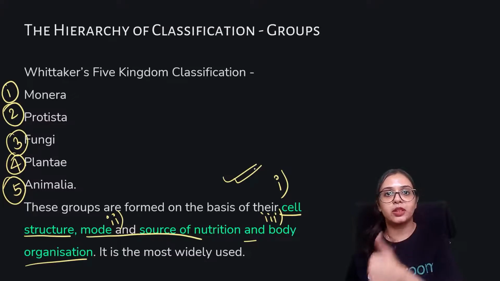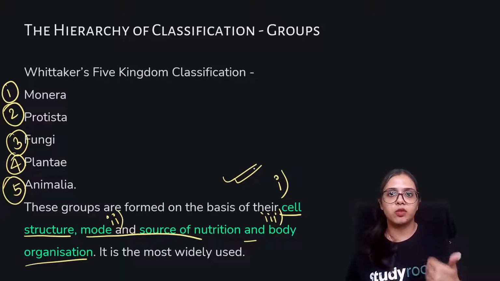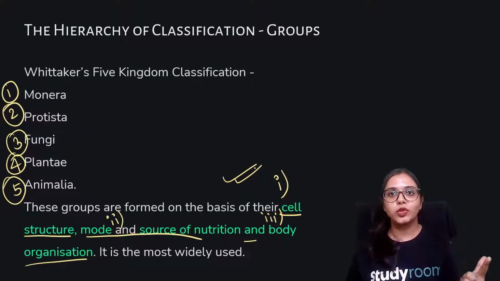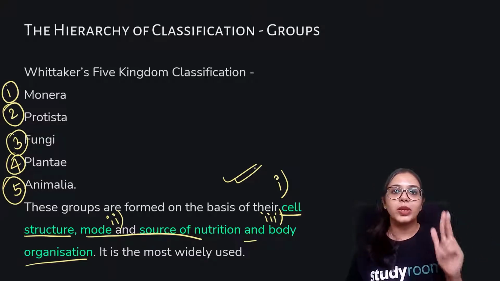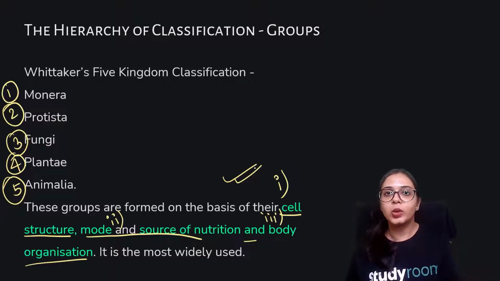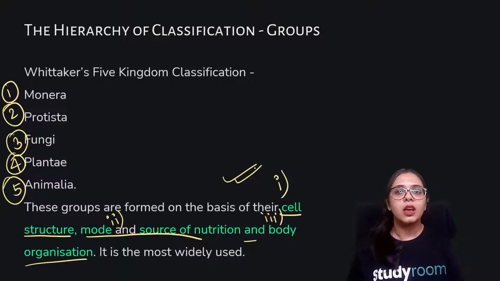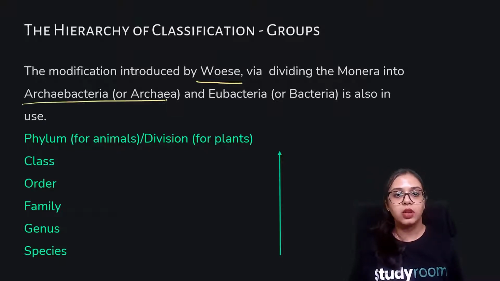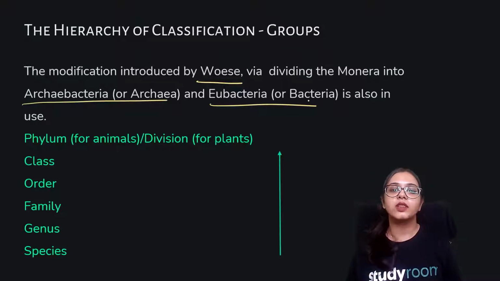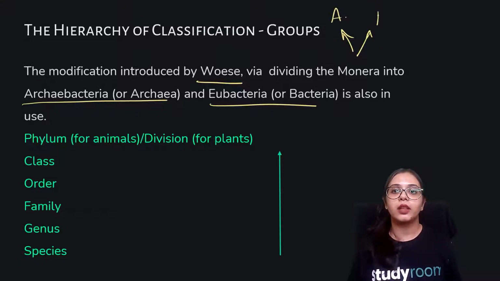The cell structure means whether they are prokaryotes or eukaryotes, whether a cell wall is present or not present. Mode and source of nutrition means whether they are autotrophs or heterotrophs. And lastly, the body organization means whether it ends at the tissue level, or is further advanced up to the organ or organ system level, or whether it just stops at the cellular level. Then we have the modification introduced by Woese, dividing the Monera into Archaebacteria and Eubacteria. So Woese further divided the Monera kingdom into 2 categories, the Archaebacteria and the Eubacteria.